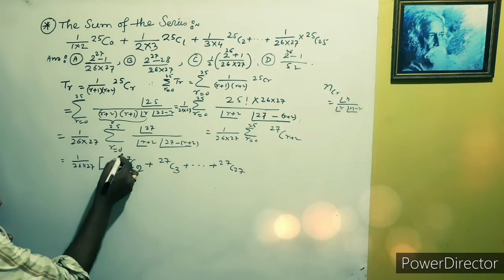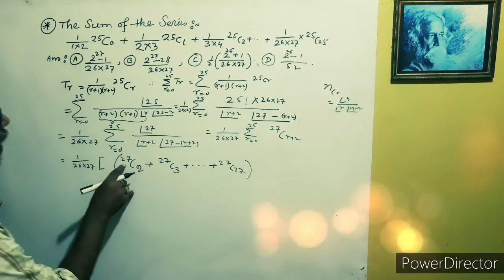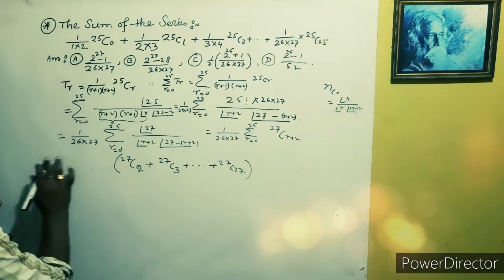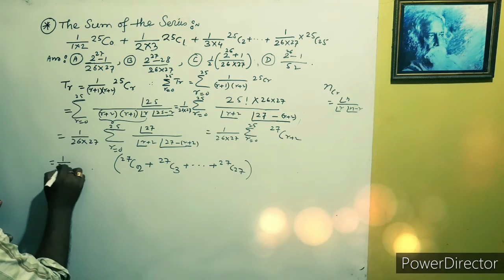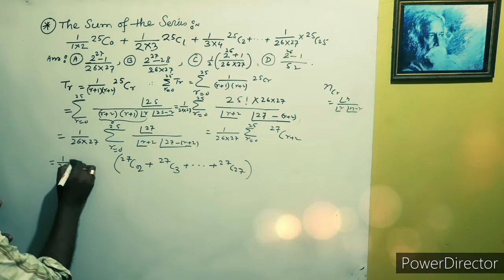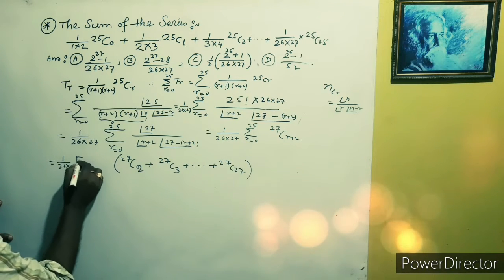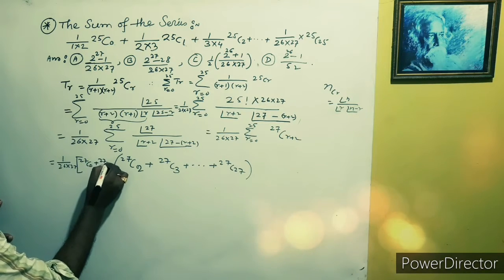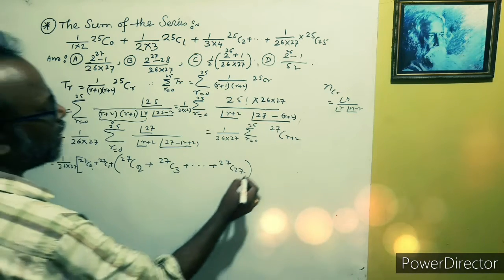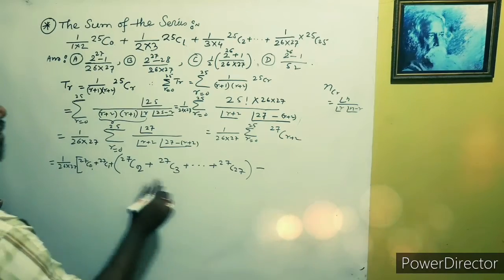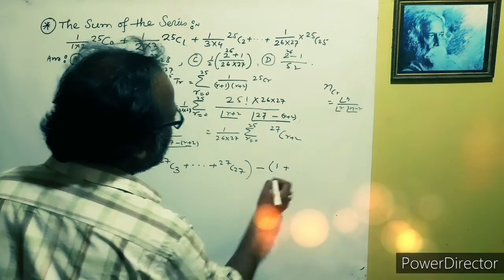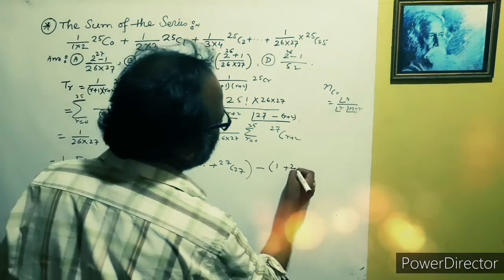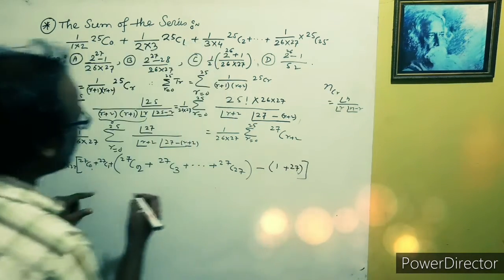Now we have to form the complete expansion of 27, so we add two terms, and then we easily get the sum of this expression, that is 27C0 plus 27C1, and subtracting 27C0, which is 1, and 27C1, which is 27.